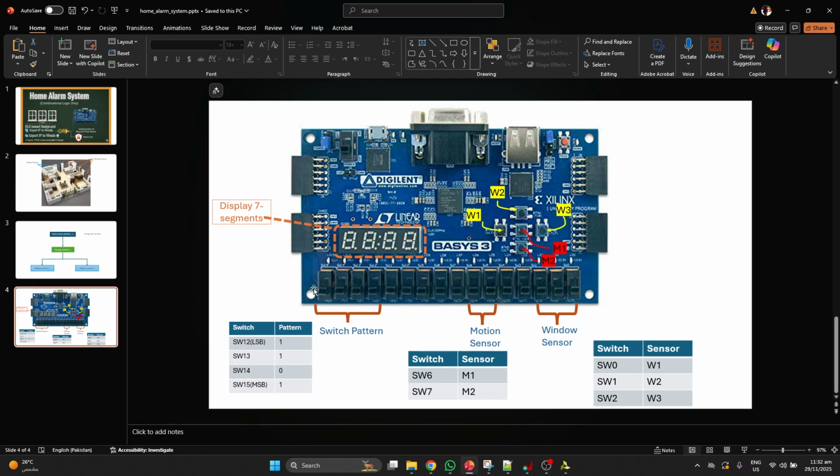Let's look at how our project will run on the Basys 3 FPGA board. First, the switch pattern 1101 will be used to turn the alarm system on or off.